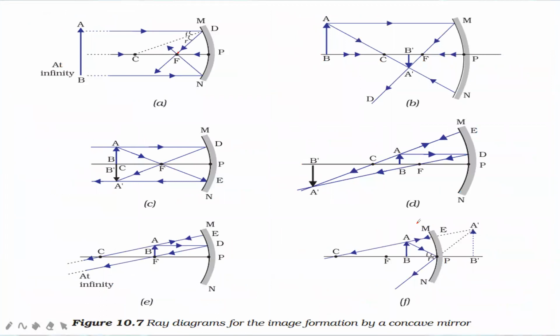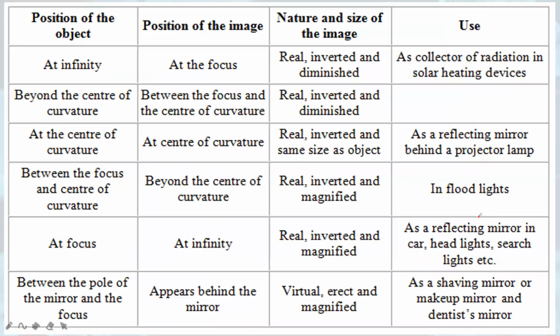Here, the object is present over here between the pole and principal focus. The rays are going towards the mirror, they are getting reflected, and you can see they are going very far away. That means they are getting diverged. So we make them extend backwards and these appear to meet at this point, that is behind the mirror. Here you can see that the image is erect. Till now we have seen that the image was inverted, but now the image is erect.